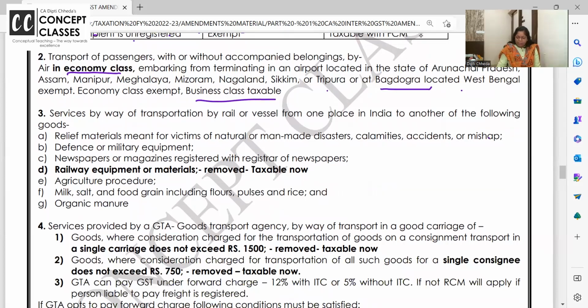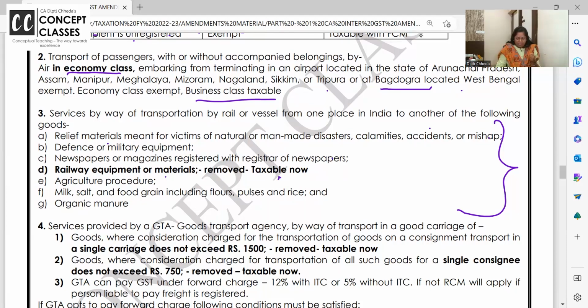Services by way of transport by rail or vessel from one place in India to another is exempt in these cases, from before. Only from now this will become taxable. Relief material: whenever there is a flood, like there was a flood in Uttarakhand, the whole material goes by railway from Chennai to Uttarakhand. Or there was an earthquake in Gujarat, so from the whole of India the relief material is going to Gujarat. On that train, goods train and all, GST will not be levied. Defense material transport, no GST. Newspaper and magazines, no GST.